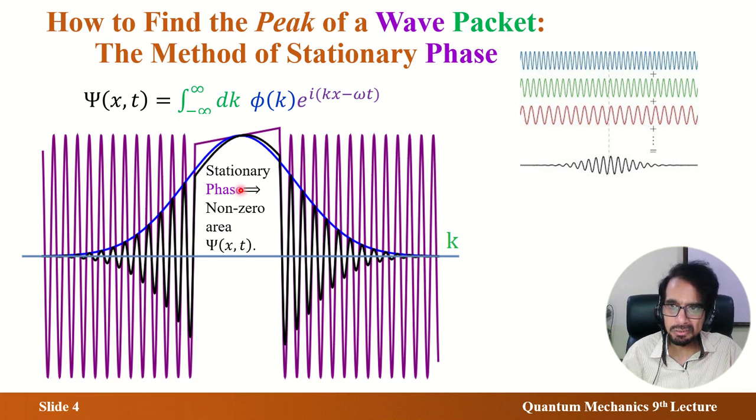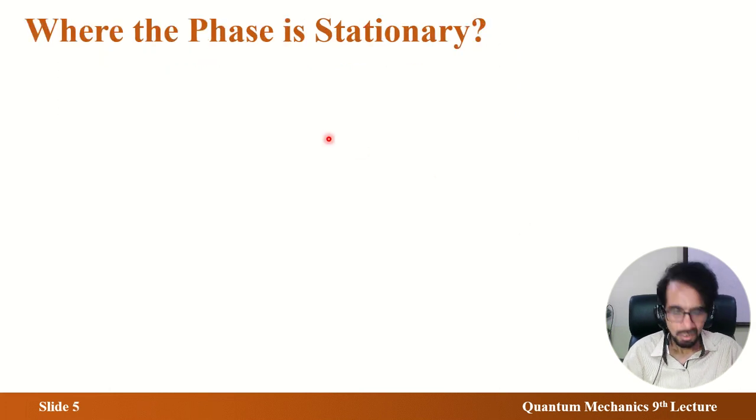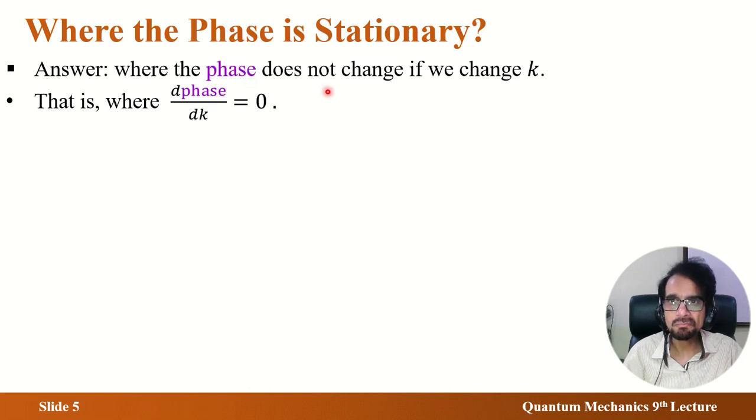Now calculus says rate of change is the derivative. So if it does not change with k, it means its rate of change with respect to k is 0, and the derivative with respect to k is 0. That's all the graph can take us, and now I have to take this derivative equal to 0 mathematically and use it, no longer dependent on shape. I have written the question, where is the phase stationary, and I have spoken the answer. Do you remember what I said? I said stationary means what? Try to recall. It will be your check whether your answer agrees with what you have thought.